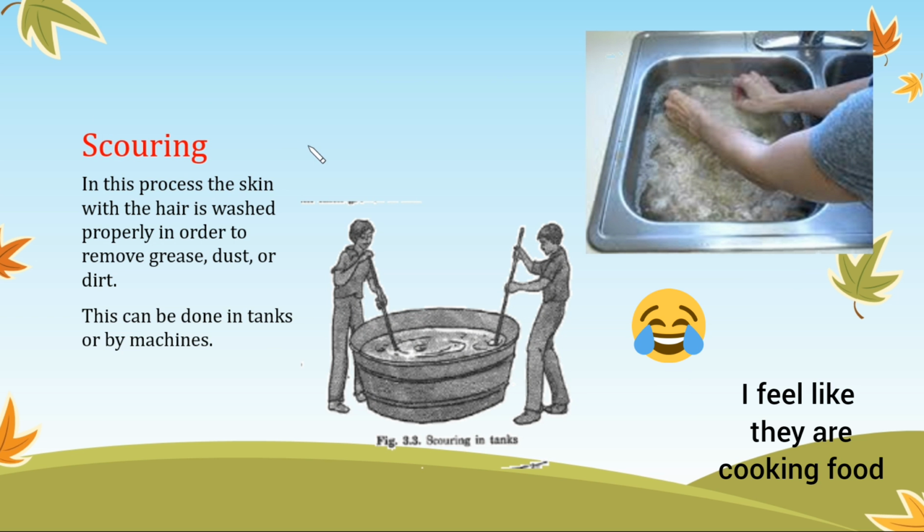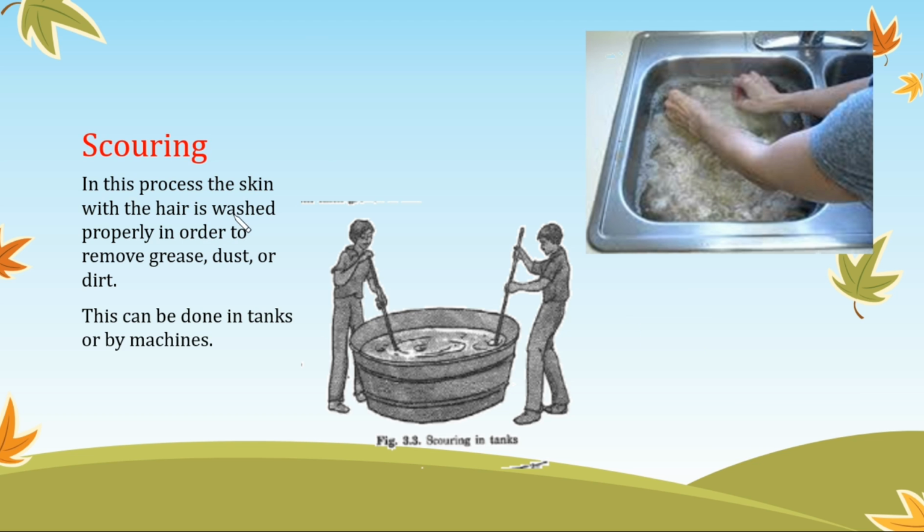Now we'll go to scouring. In this process, the skin with the hair is washed properly in order to remove grease, dust, or dirt. This can be done in tanks or by machines. So in tanks, I have put pictures of two different types where it is done in tanks. One is done in a small tank by hand, another is done in a big tank with two people and a stick.